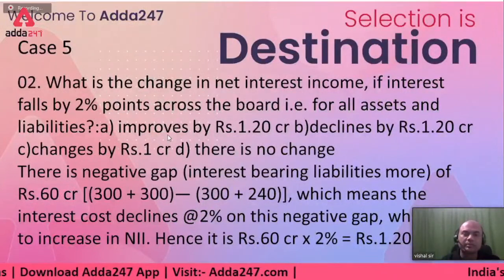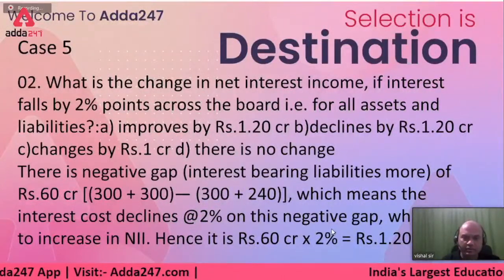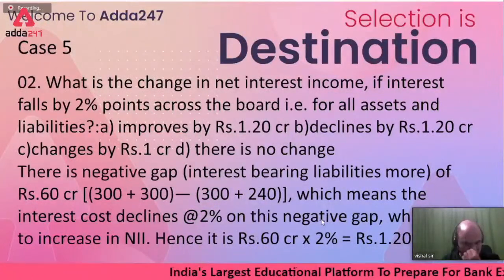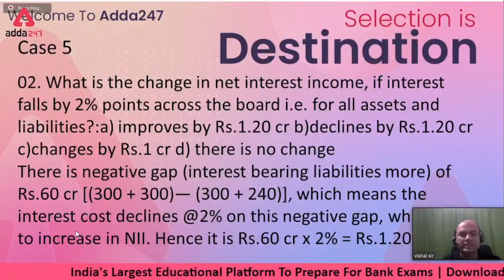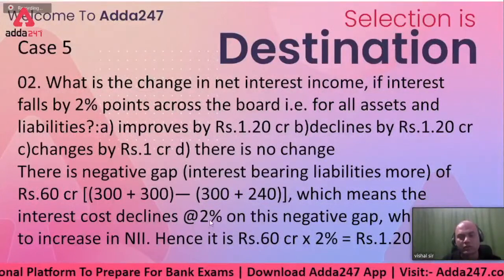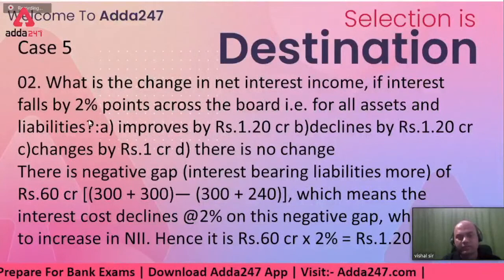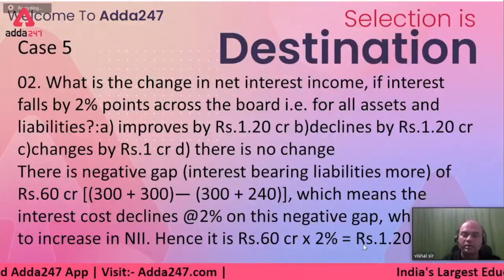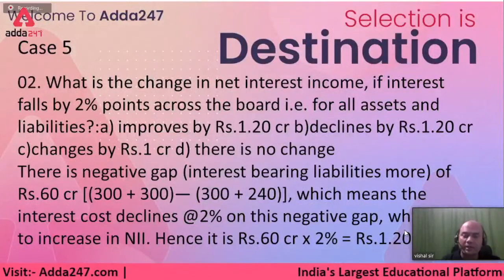So answer is, improves by 1.20 crores. Okay. Which means the interest cost decline on this negative gap leads to increase in NII. Hence, the increase will be 60 crores, this gap, into 2% difference. So 1.2 crore positive. Means I'll earn, it will be shown in my profit part now.